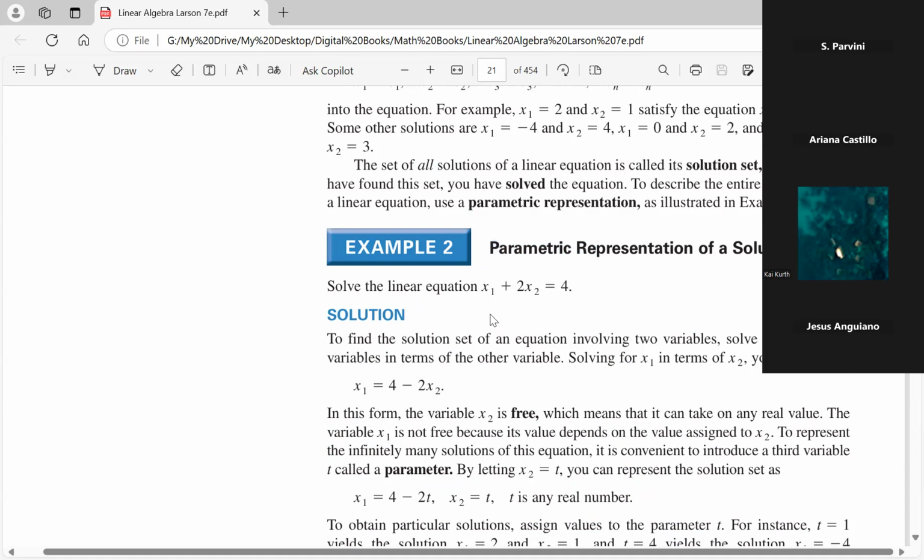So how does this parametric solution set work? Let me give you an example. You see the example here, but let me stop sharing here and actually share my other camera. Hold on.